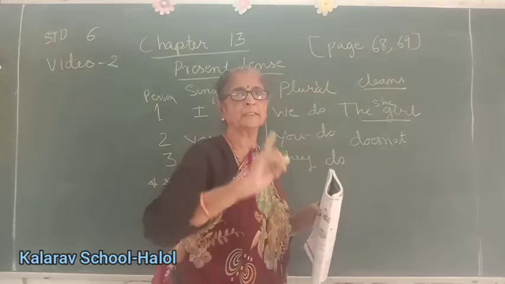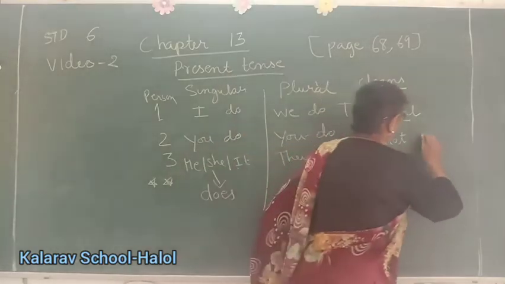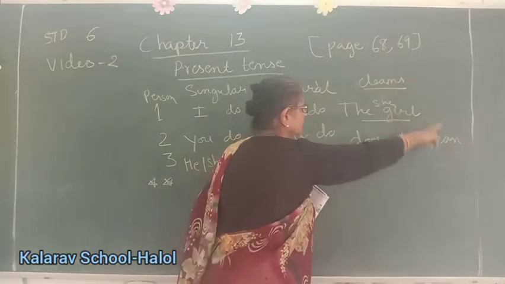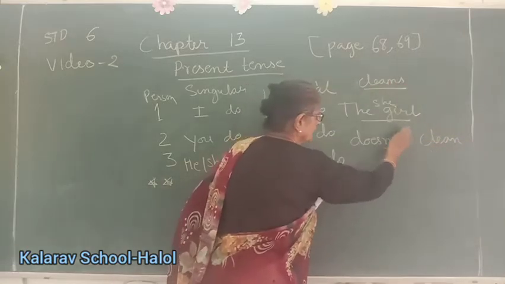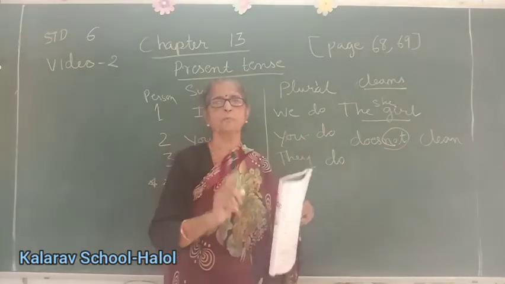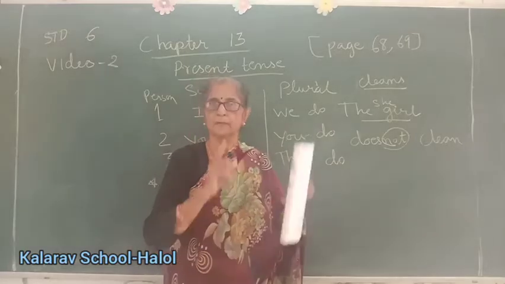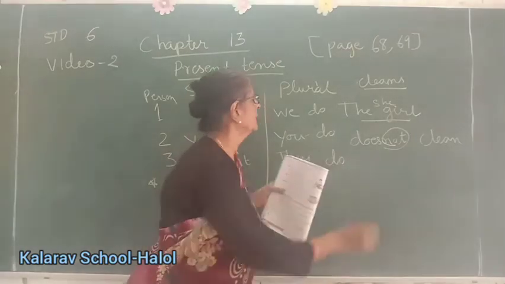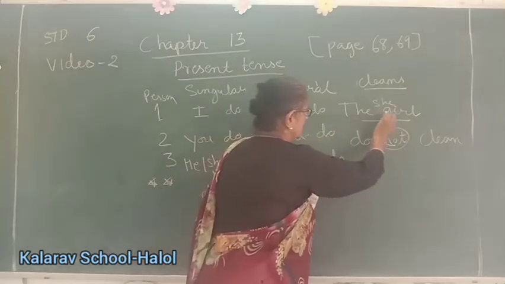The girl does not clean. Main form of the verb, clean. In place of cleans, we'll put here clean because this is negative. With negative, always the main form, the base form, the root form of the verb is used. Okay? Clear?